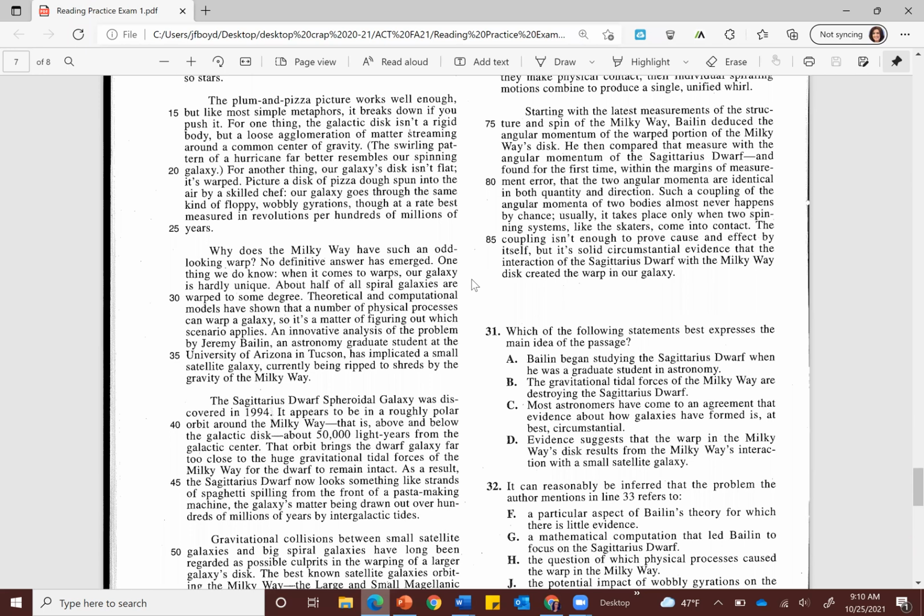Why does the Milky Way have such an odd-looking warp? No definitive answer has emerged. One thing we do know, when it comes to warps, our galaxy is hardly unique. About half of all spiral galaxies are warped to some degree.